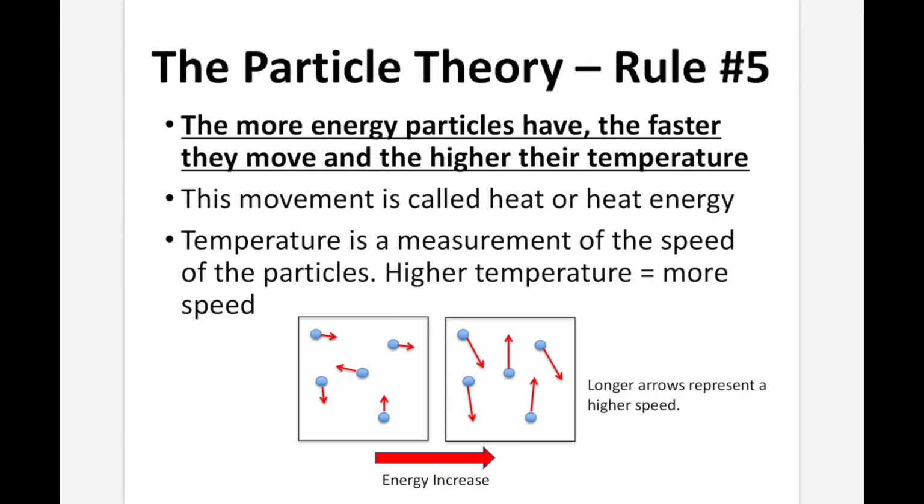Particle theory rule number 5. The more energy particles have, the faster they move and the higher their temperature. This movement is called heat or heat energy. Temperature is a measurement of the speed of the particles. Higher temperature equals more speed. So you can see as we go from left to right, that's going to be our liquid on our left and our gas on our right. We're going to add energy. And as a result, we're going to move faster.